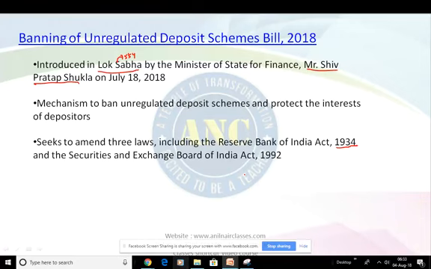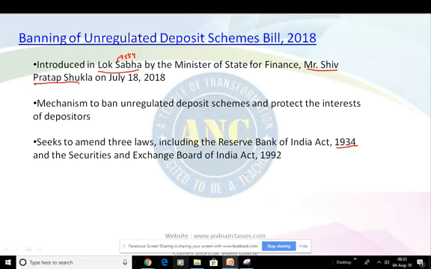Anyone who asks for an advance deposit, and anyone includes an individual, a group, or a company, without proper authenticity, with a promise to return it with or without interest, is called an unregulated deposit scheme. Such a deposit may be returned either in cash or as a service, and the time of return may or may not be specified.